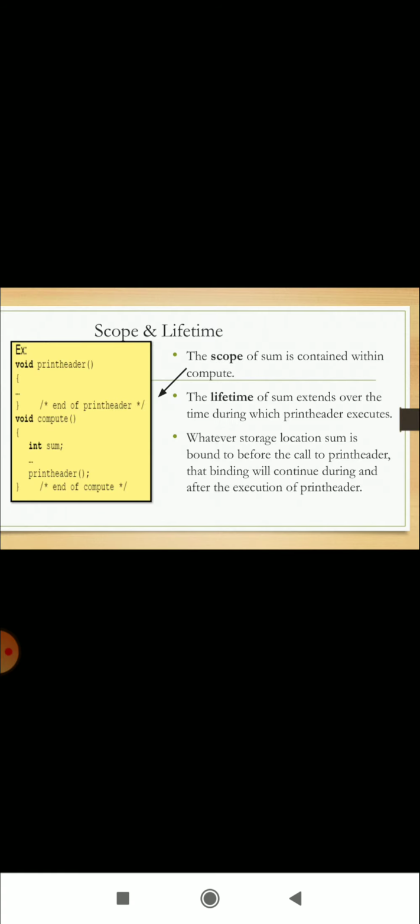In this example, we can see scope and lifetime. The scope of sum is contained within the compute, but the lifetime of sum extends over the time during which print header executes. Whatever storage location sum is bound to before the call to print header, that binding will continue during and after the execution of print header. In this example, you can see the difference between the scope and the lifetime.